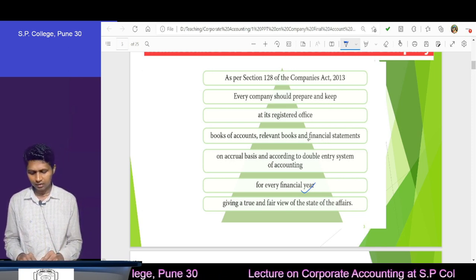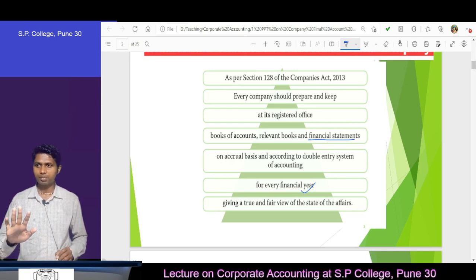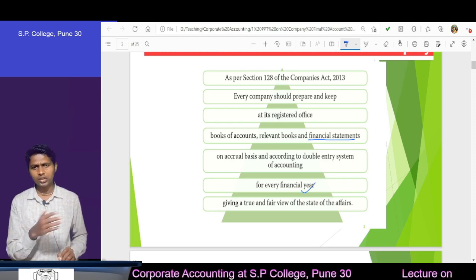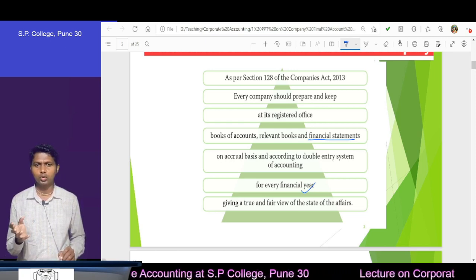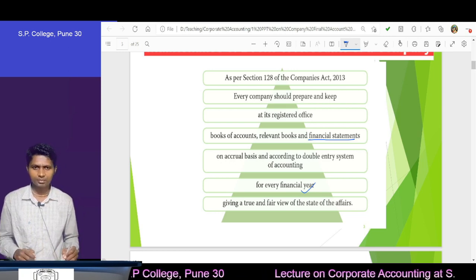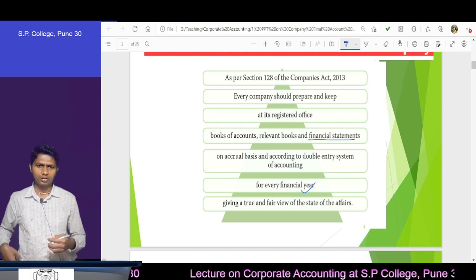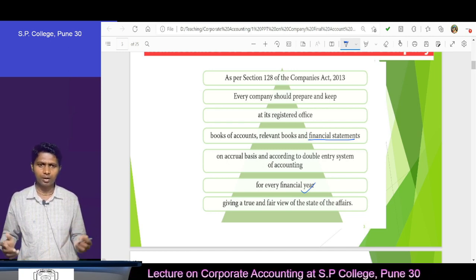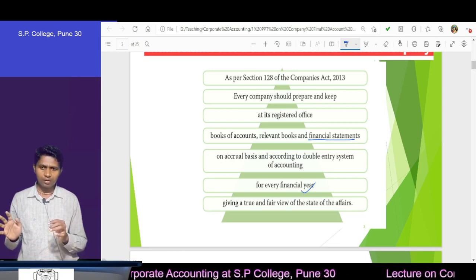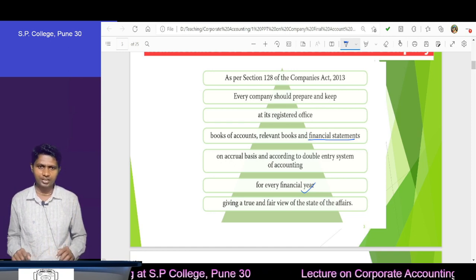Understood what a financial statement is? Financial statement generally means five things. It also includes some statutory things, that means those things which are compulsory by some other act or statutory requirement. Because of some other laws' requirements, we create those statements under financial statements.